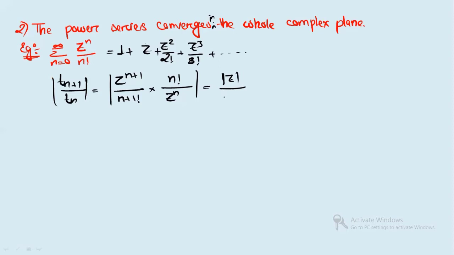Right? Because n will get cancelled. So this is n plus 1. Now you see mod of z n plus 1. Now when n will tend to infinity, only for that case, what will you get? This value will be equal to 0. So when n tends to infinity, you will get Tn plus 1 by Tn equals to 0. Equals to 0 means that it is less than 1, right? So when it is less than 1, the series will converge.